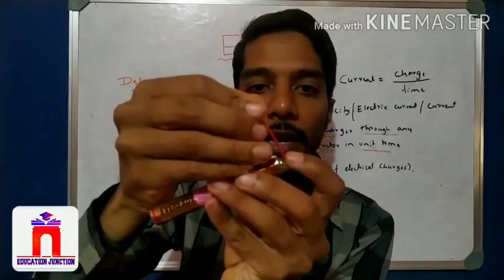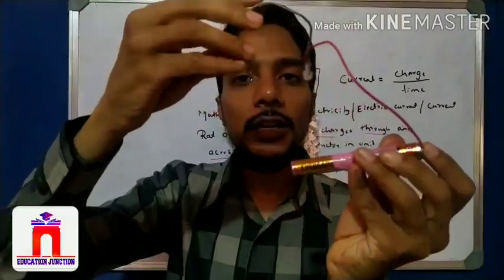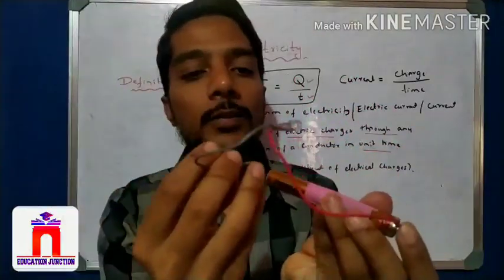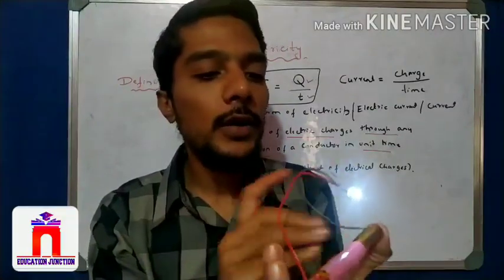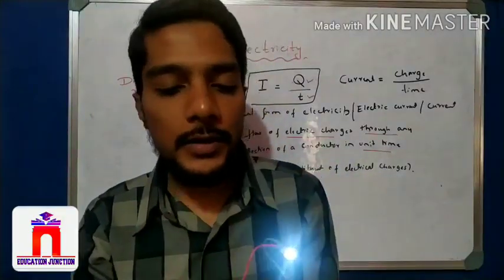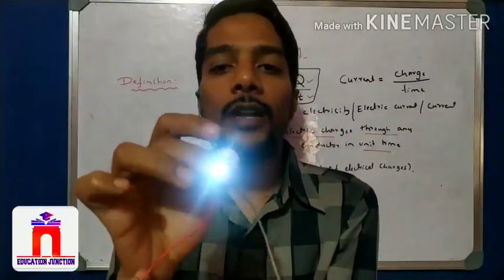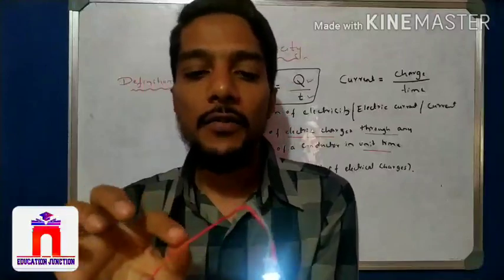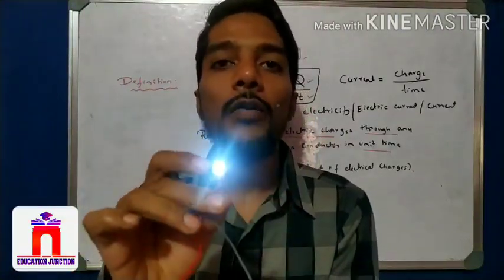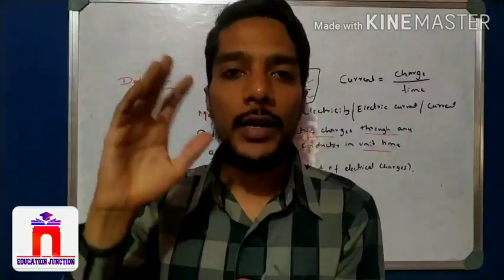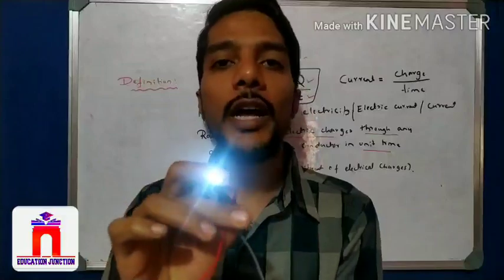Now this is a battery, and this red one is the plus sign. I connected the plus terminal, and now it is again an open circuit, there is no connection. When I complete the connection, we observe that the bulb glows, right? That glow of the bulb indicates that there is a flow of electricity. If anyone asks why the bulb glows, everyone can answer simply, a 6th standard student, a 7th standard student, every small child: this is due to the current.